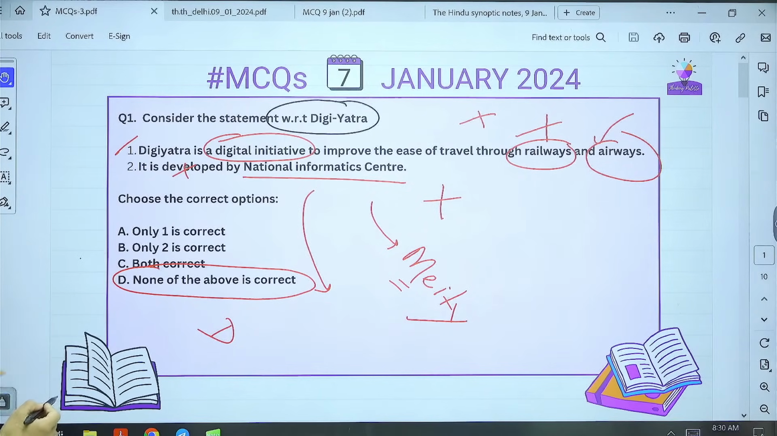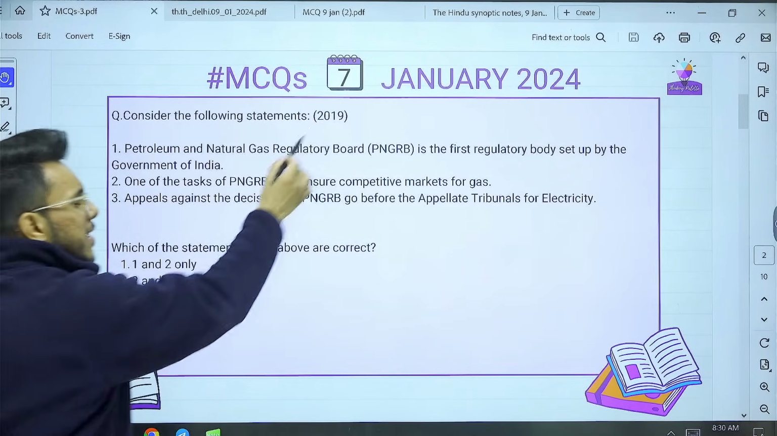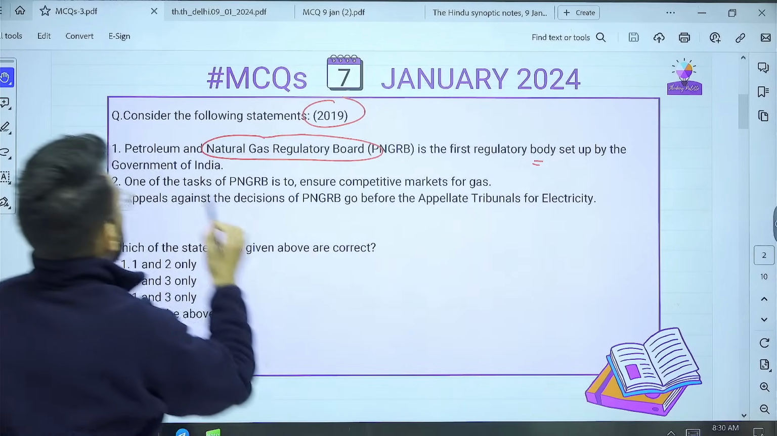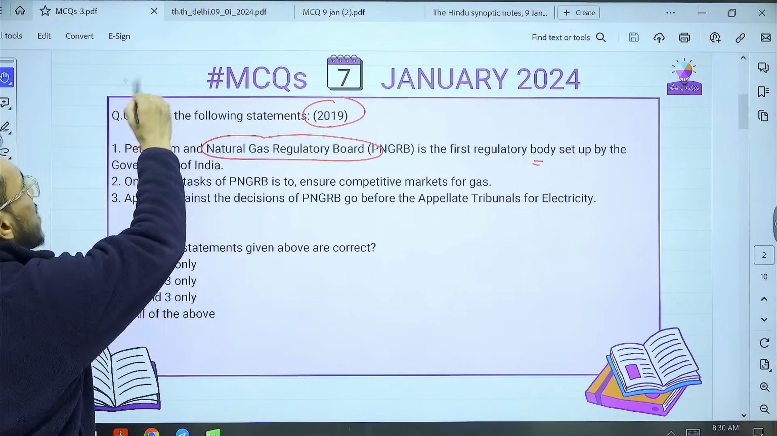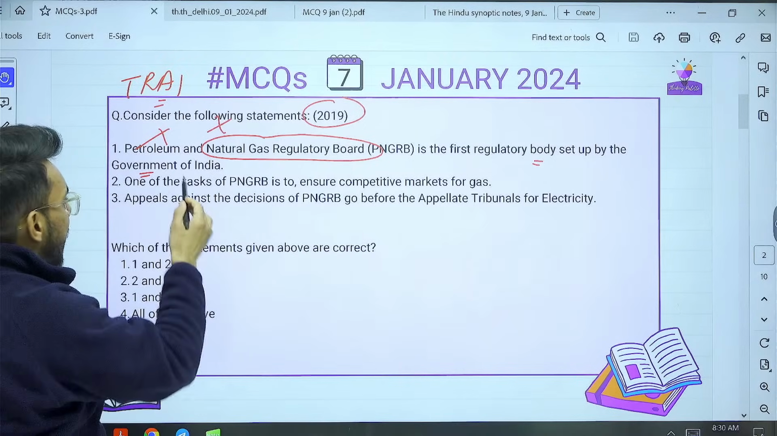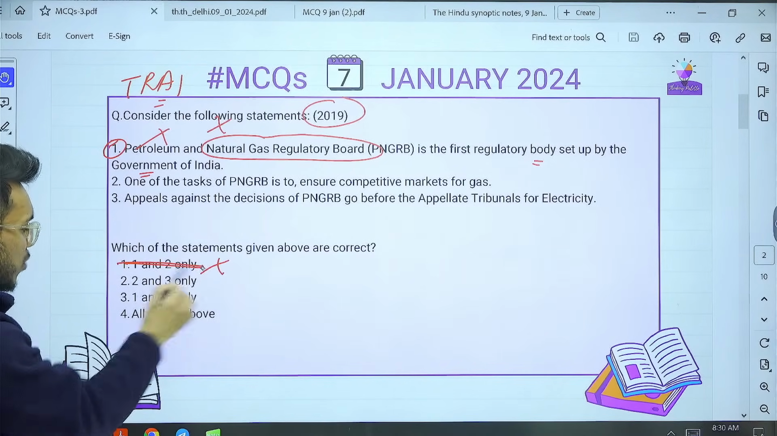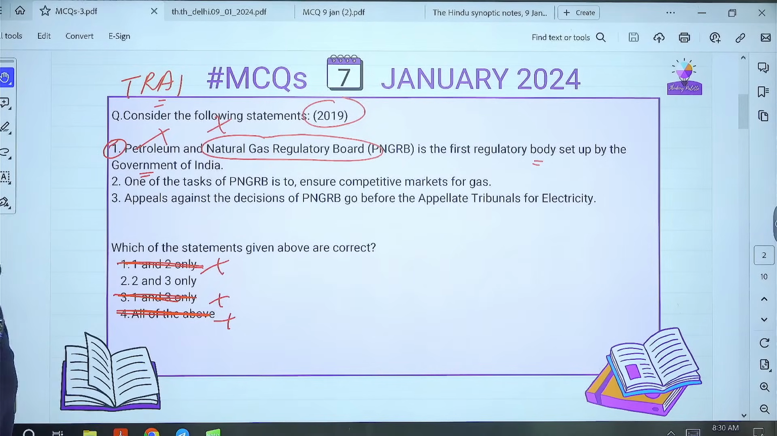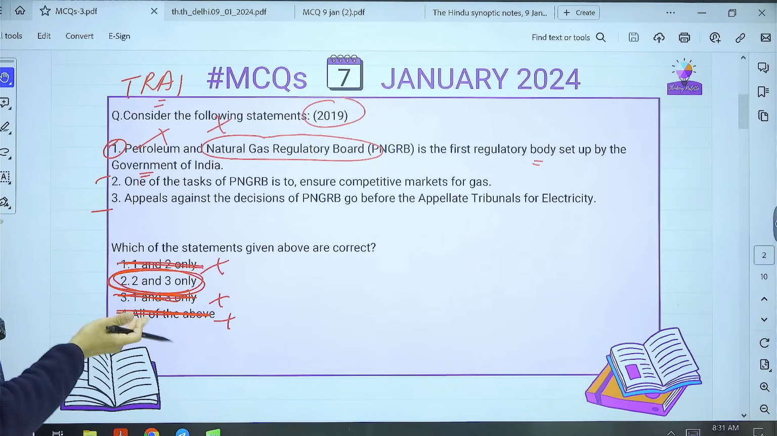Now, moving on to the next question, which we took yesterday. This was actually a PYQ. The Petroleum and Natural Gas Regulatory Board is the first regulatory body set up by the government of India. No, this is wrong, because the Telecom Regulatory Authority of India was the first body. So this is a wrong statement. If we remove option 1, then A gets struck out, C gets struck out, and all of the above also gets struck out. You are left with only 2 and 3. Logically, this answer will come.